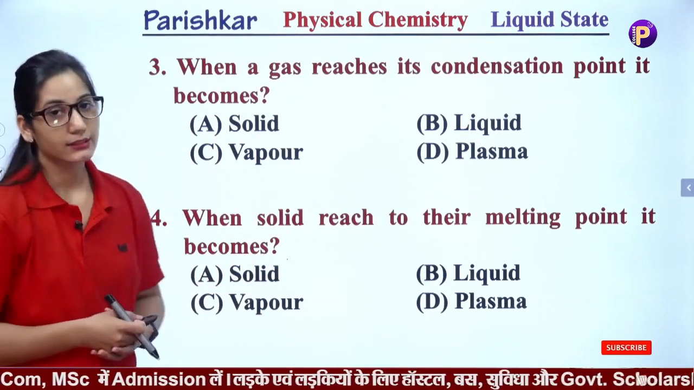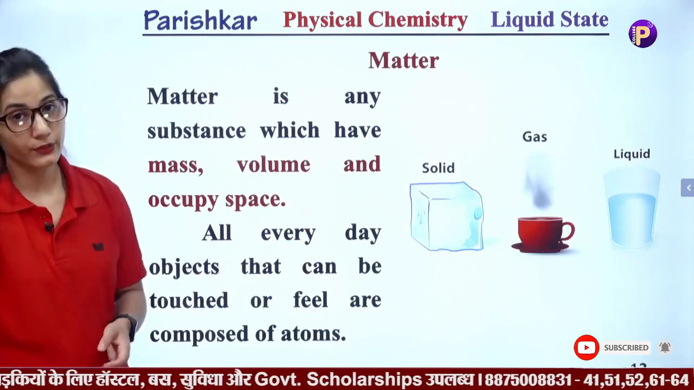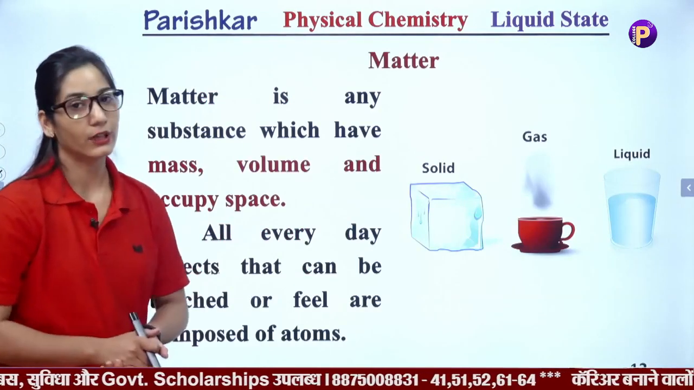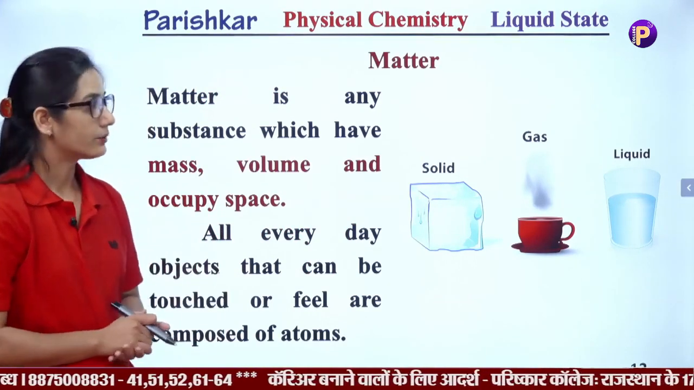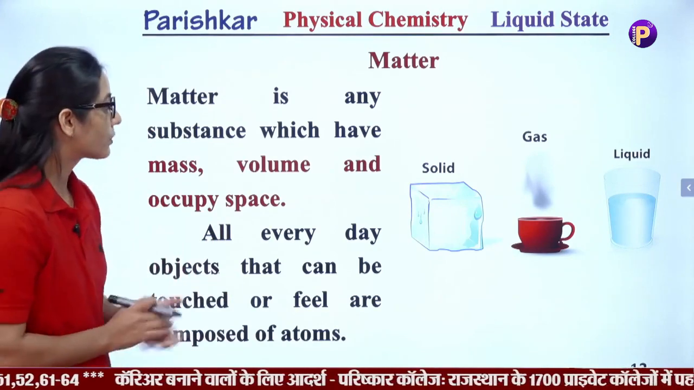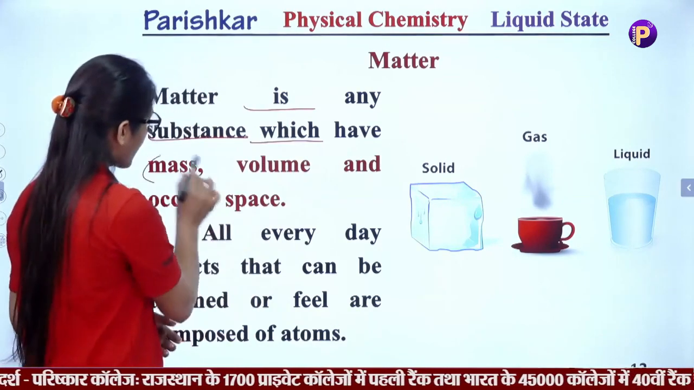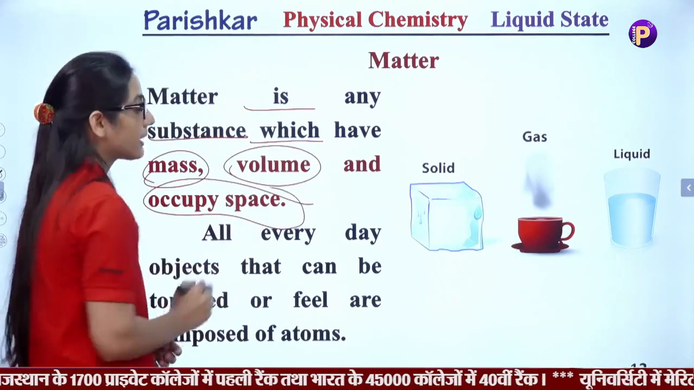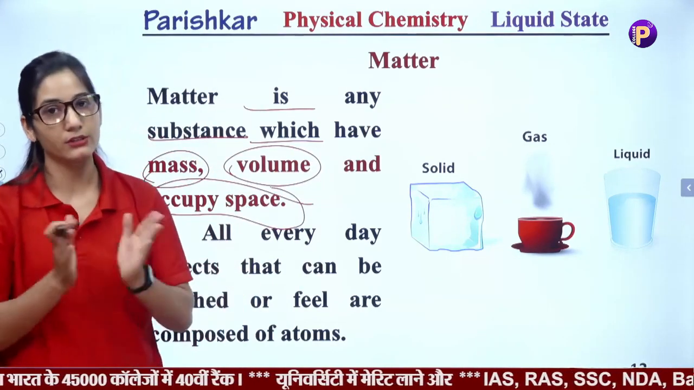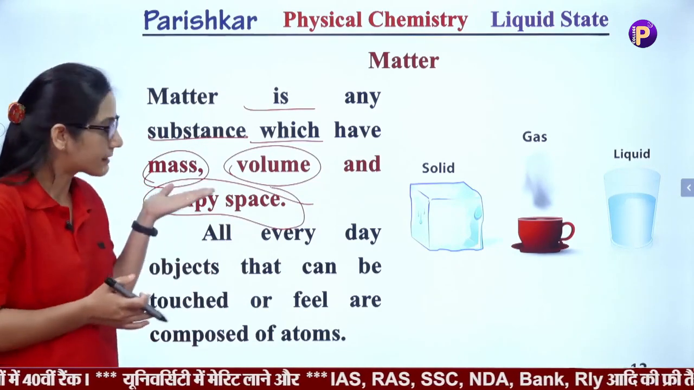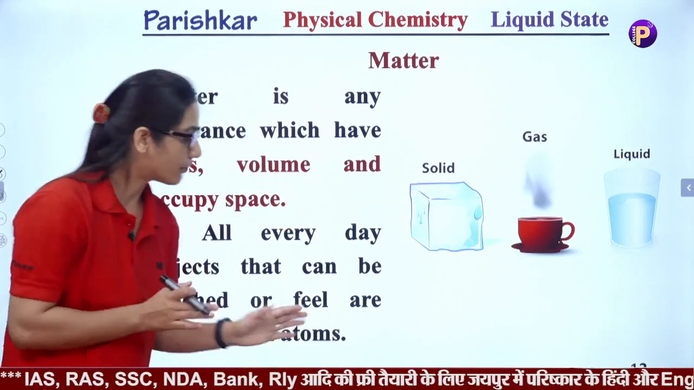So let's discuss the topic and then we'll come back to the answers of these questions. First of all, we have to discuss what matter is, because we have to study chemistry, so we must know about matter. So what is matter? Matter is any substance which has mass, volume and occupies space. Means matter is anything in this universe or atmosphere which has some mass, has some volume and occupies space.